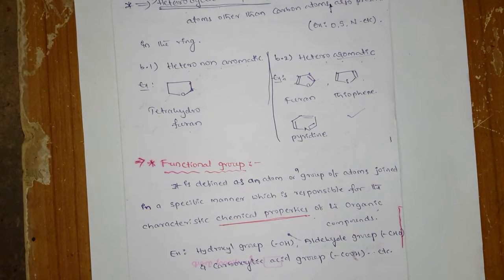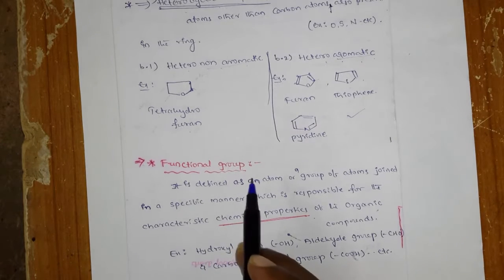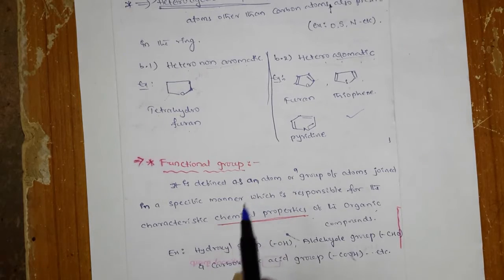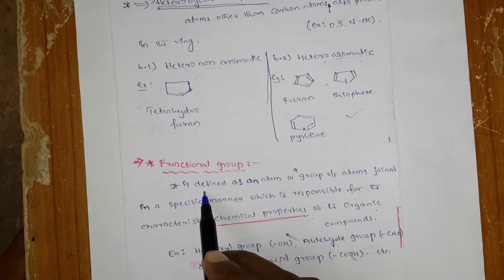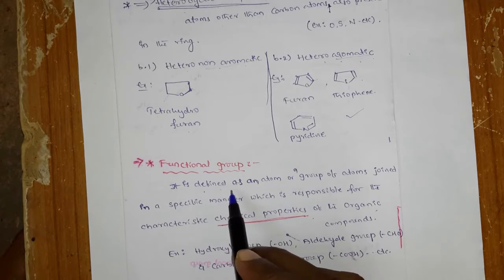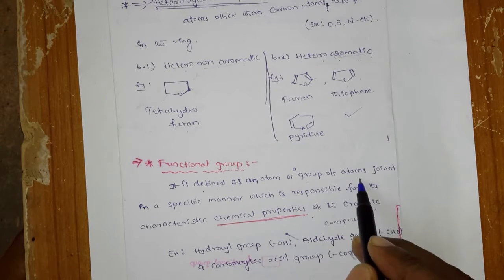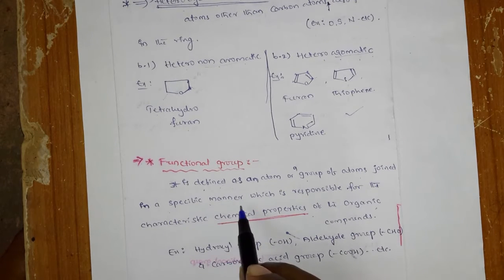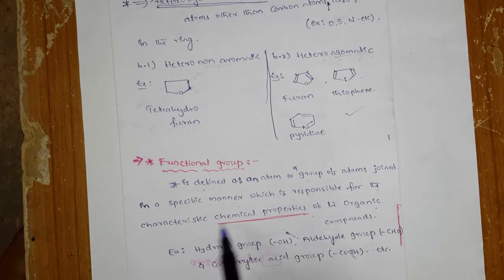Hello students, in this lecture we are going to see a few important topics. The first one is the functional group. So what is the functional group? It has a very simple definition: it is defined as an atom or a group of atoms joined in a specific manner, which is responsible for the characteristic chemical properties of the organic compounds.